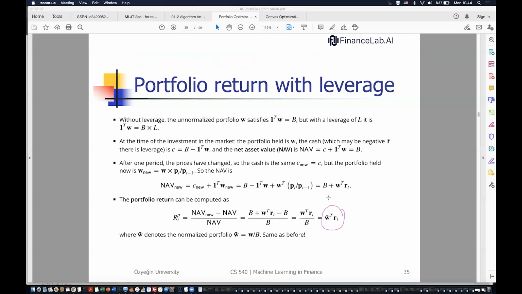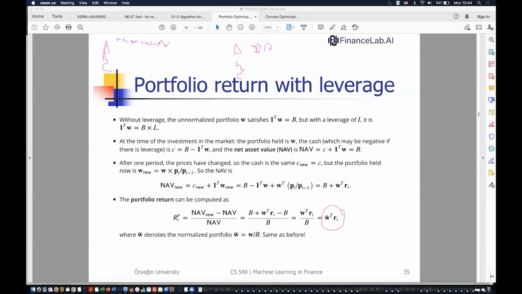So this doesn't change. For instance, if we have an A stock, B stock, and C stock, assume that A is 50% of this portfolio. Let me write here A, B, and C: the weight in the portfolio and the return of the stock.